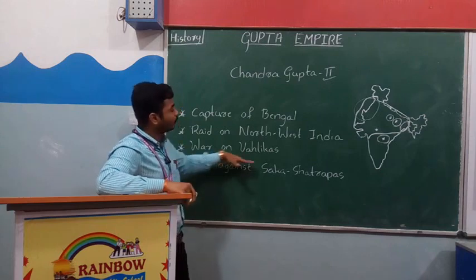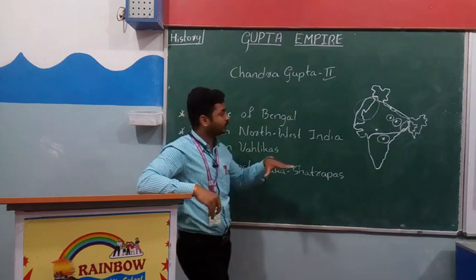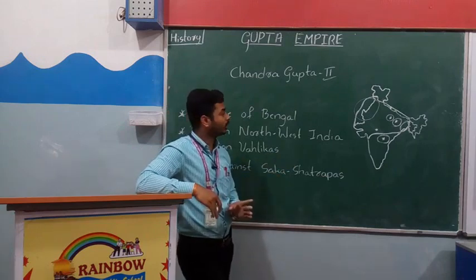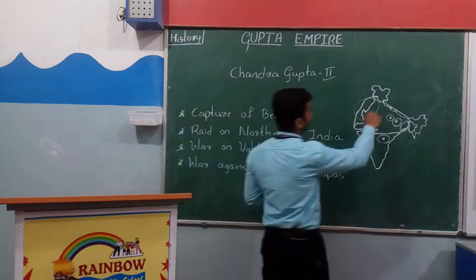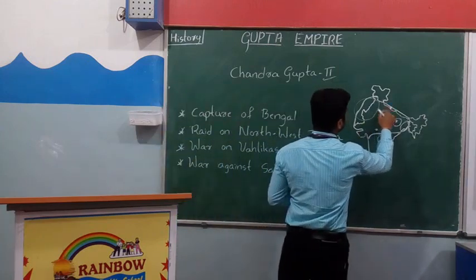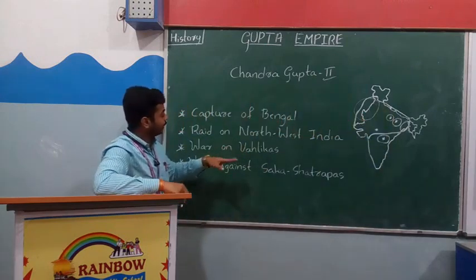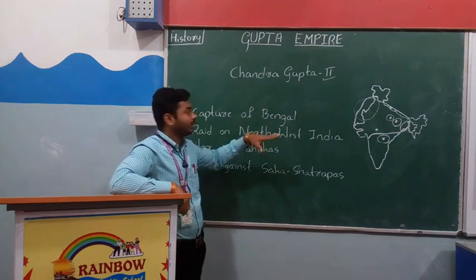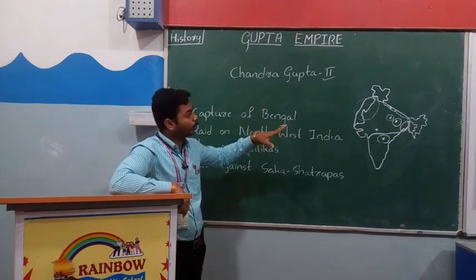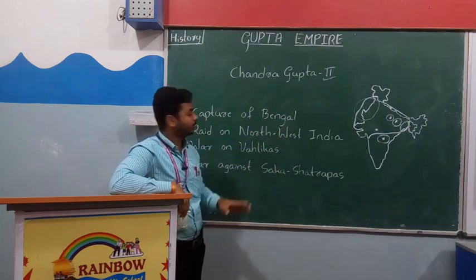Right, so war on Valikas. The Valikas were a strong kingdom. They were ruling near Punjab. Here, some of the place here, Punjab. He attacked Valikas, defeated all the kingdom of Valikas, and conquered those places.